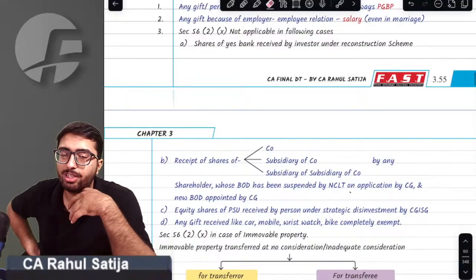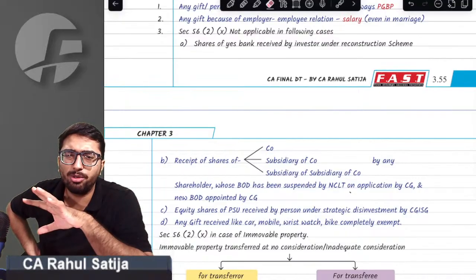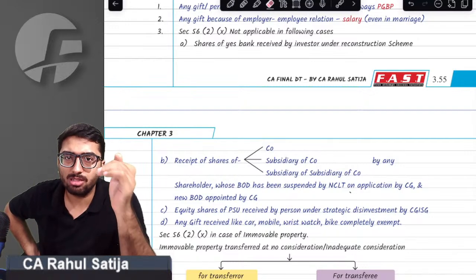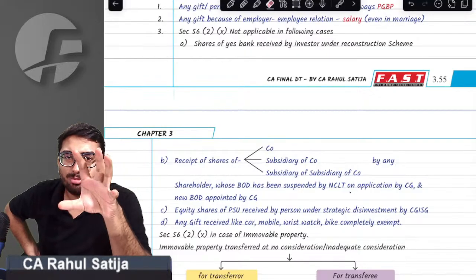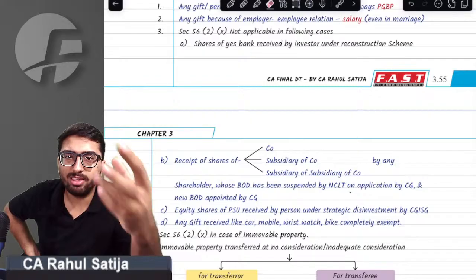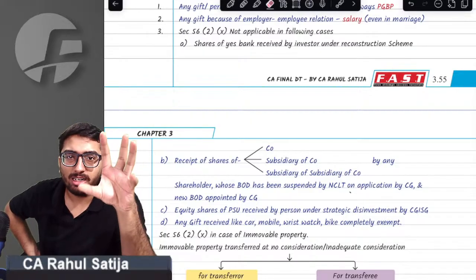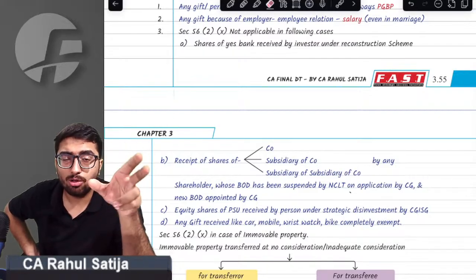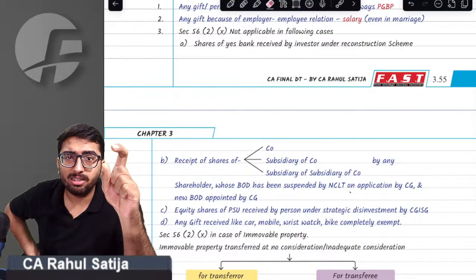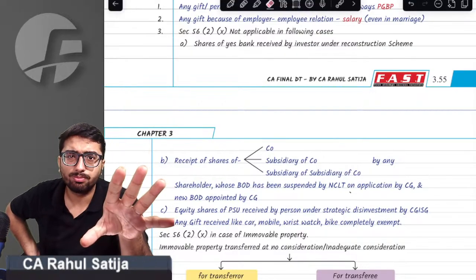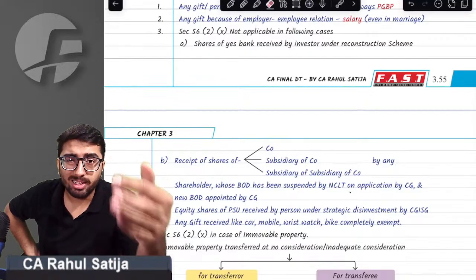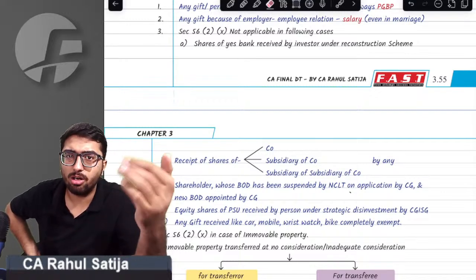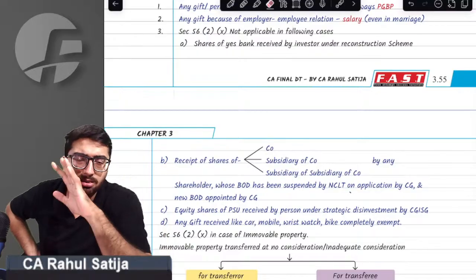Sir, for example, if I receive shares of Yes Bank. See, Yes Bank a few years ago was under a reconstruction scheme, because Yes Bank was about to be dissolved. Yes Bank was about to be closed. So to revive Yes Bank, the government put in a bid so that people can invest more in Yes Bank, capital can inflow more, and private banks shall also participate in reviving Yes Bank. So the prices of shares of Yes Bank were very much slashed. People bought Yes Bank at very subsidized prices. Whatever subsidized prices they got on reconstruction or revival of Yes Bank is not covered under gift provisions.